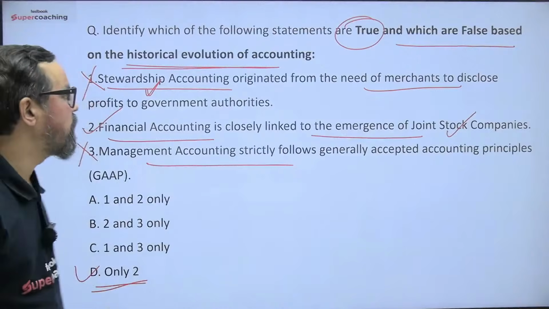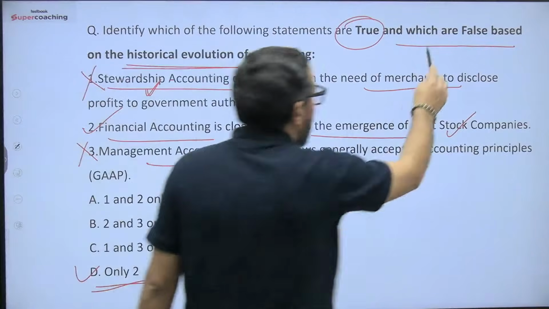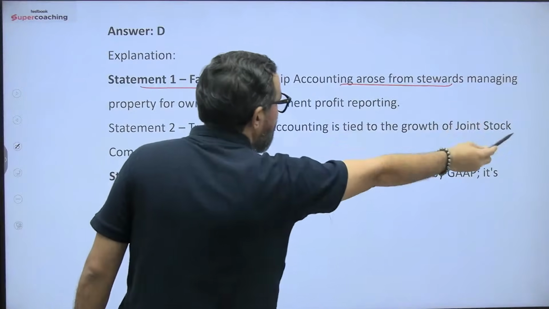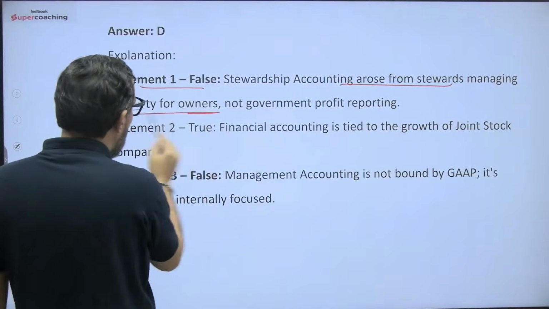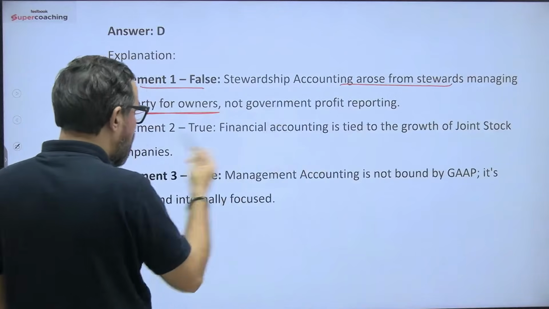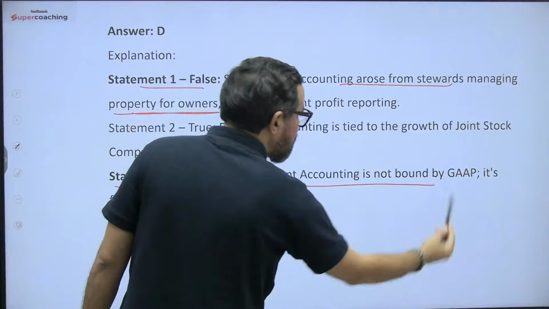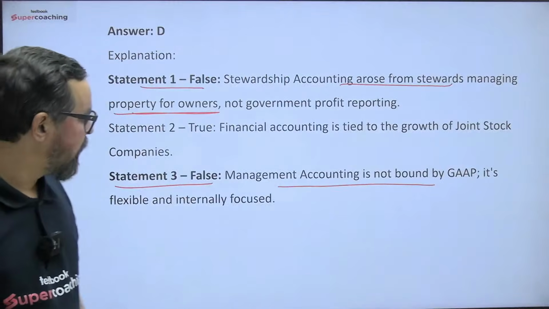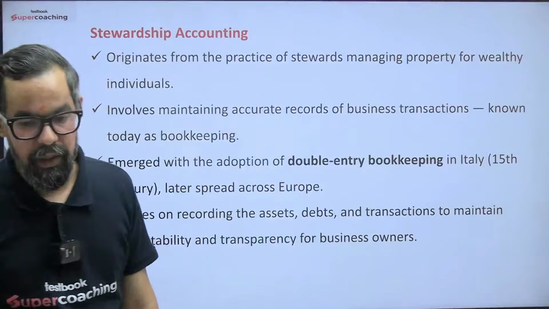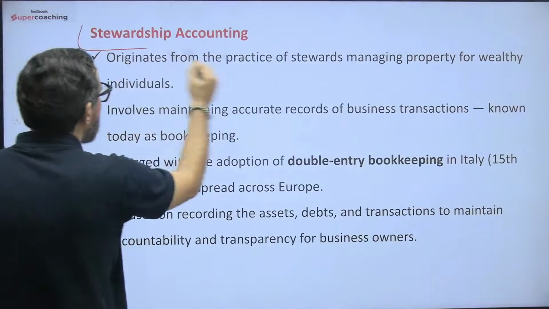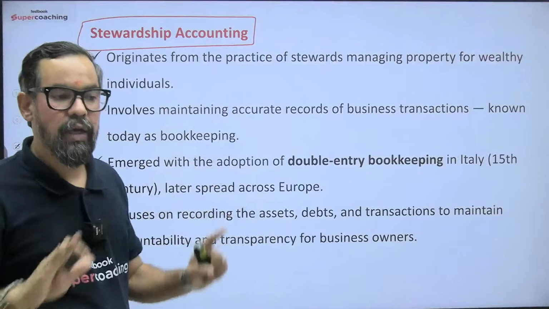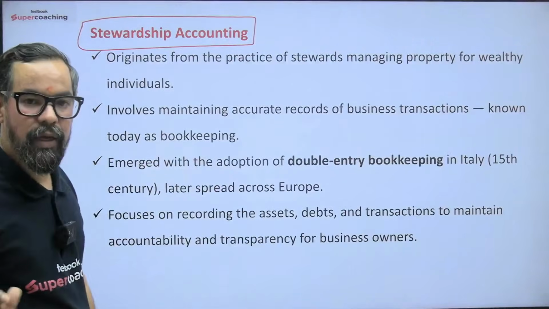Correct? So you have to find out the true statement. Just ignore the false part. So the first statement: stewardship accounting arose from the steward, meaning managing property for owners, not government profit and others. Management accounting is not bound by GAAP, it is flexible and internally focused. We discussed this in cost accounting. So stewardship accounting: a steward is basically a person who is taking care of the property of someone else, like the role of a CA or PA.